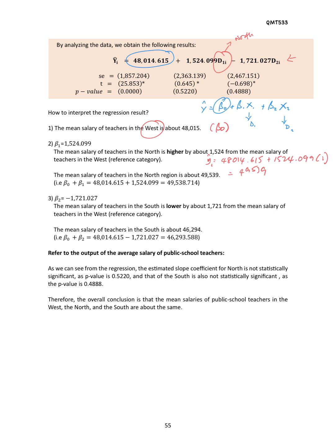And then the coefficient for the second dummy variable is equivalent to negative 1721.027. So that means the mean salary of teachers in the south is lower by about 1721 from the mean salary of teachers in the west. Why lower? Because the sign is negative. Again, remember we are comparing: the second dummy variable is between the south and the west, which is our reference category. So how do we get the mean salary of teachers in the south?